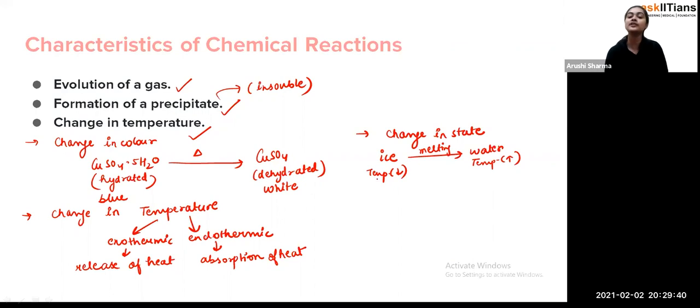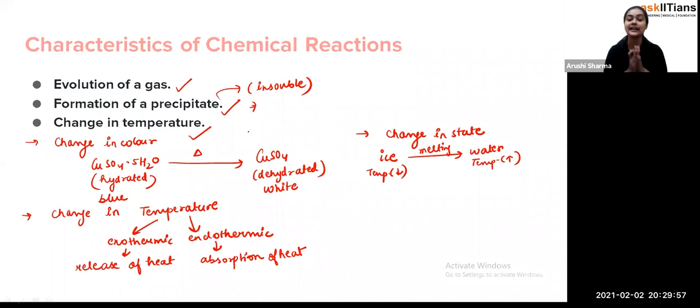Now if we talk about the formation of precipitate, that is the formation of an insoluble thing. For example, students, whenever we have some kind of solution, and we add something which is not going to be soluble in that, it will form the precipitate.